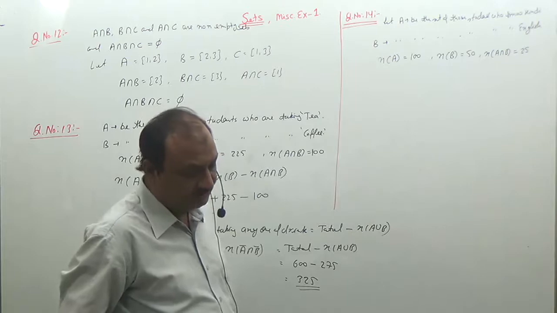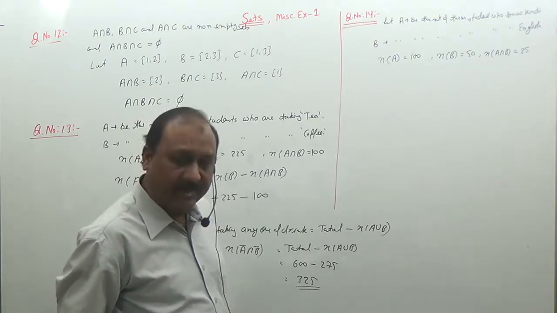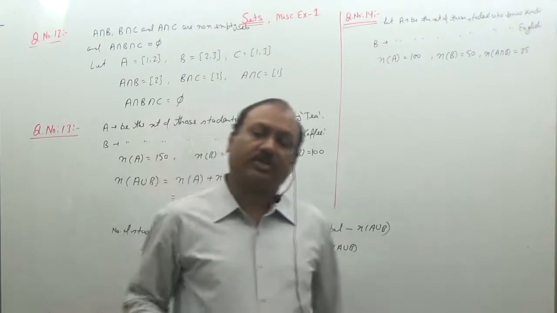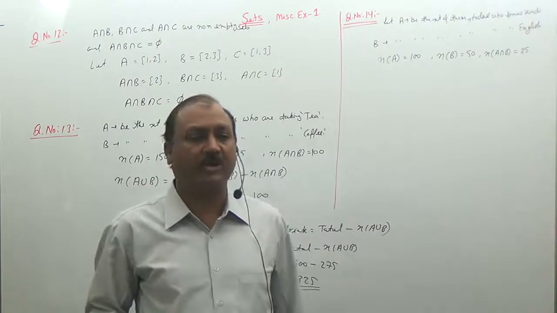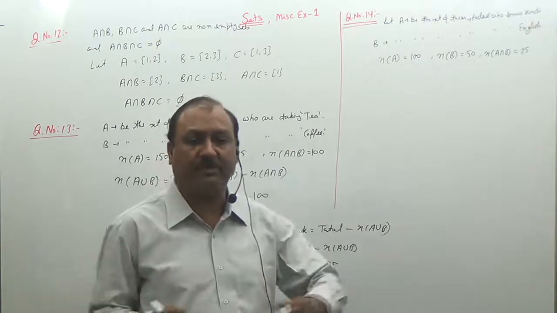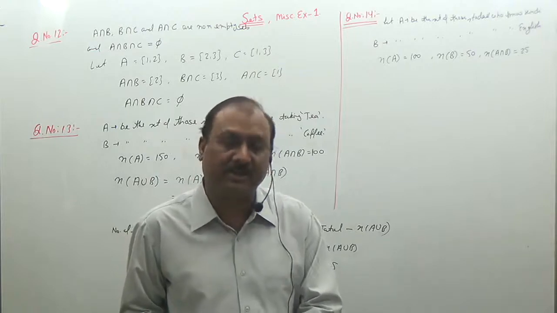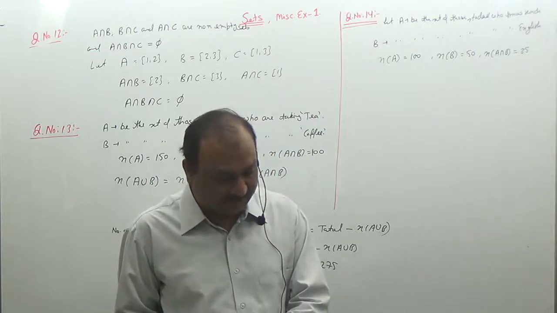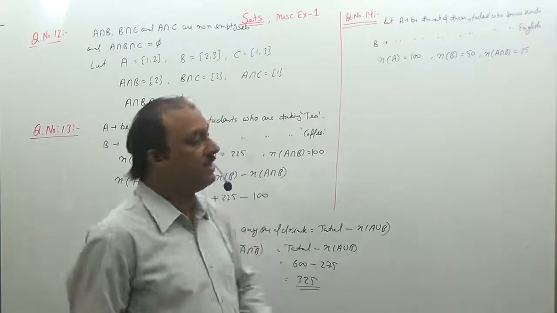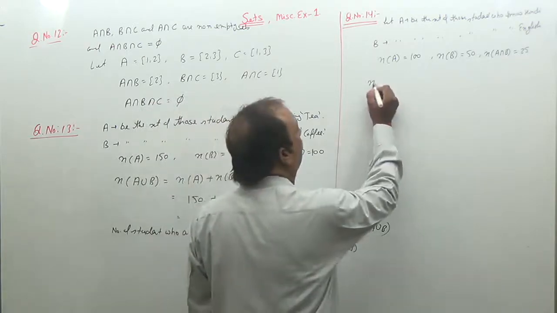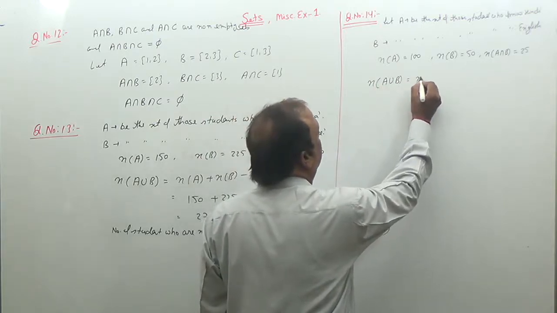Now, each of the students knows either Hindi or English. That is, all students are in A union B. There is no student outside of A union B. So all the students know at least one of the languages, Hindi or English. So the question is, how many students are there in the group? So we want to find the total number of students in the group, that is n(A union B).